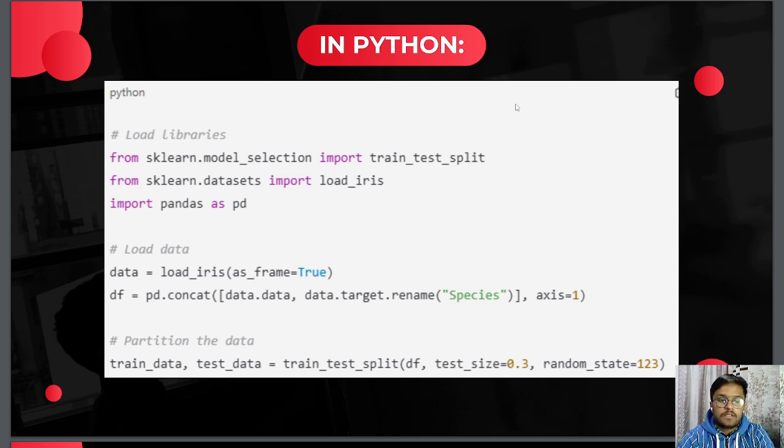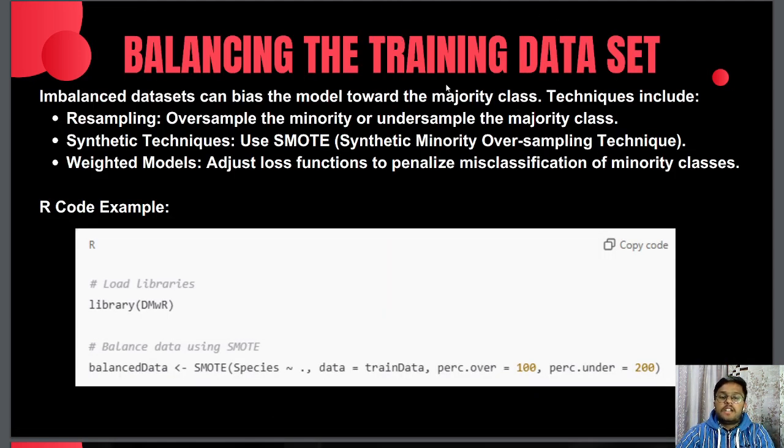Now, the third one is balancing the training dataset. An imbalanced dataset can bias the model towards the majority classes.